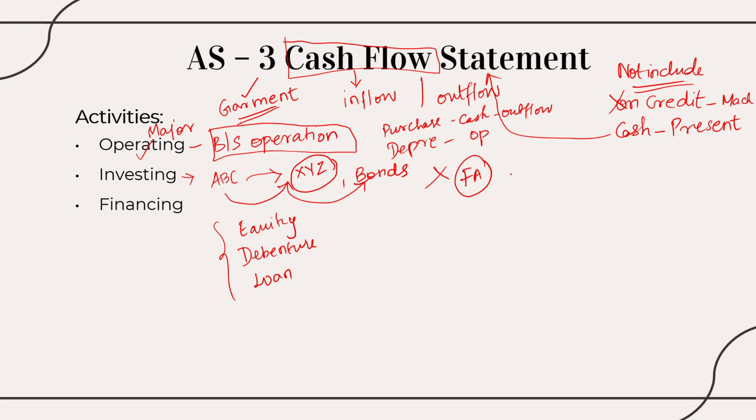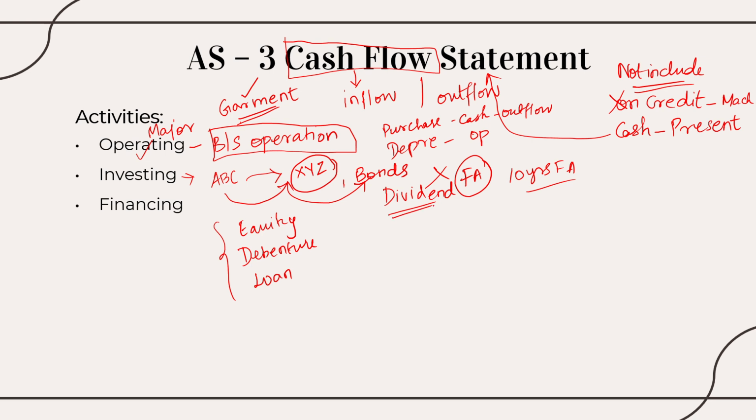I am purchasing a machinery for my company and I am planning to use that machinery for at least 10 years. So that is a fixed asset. That is my investment in my company. So that will come under investing activity, right? So I have invested in bonds or I have invested in XYZ company. I am receiving the dividend here.